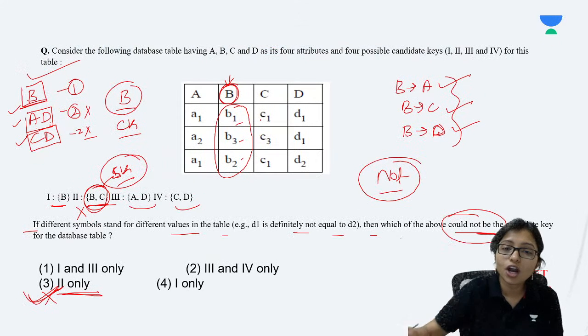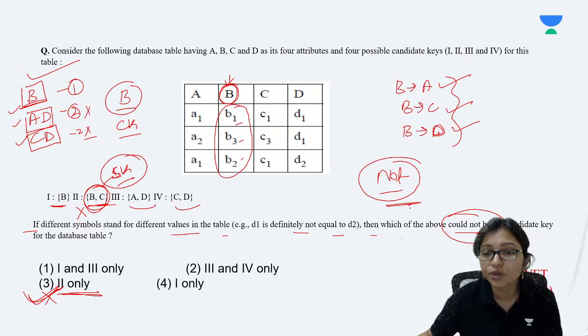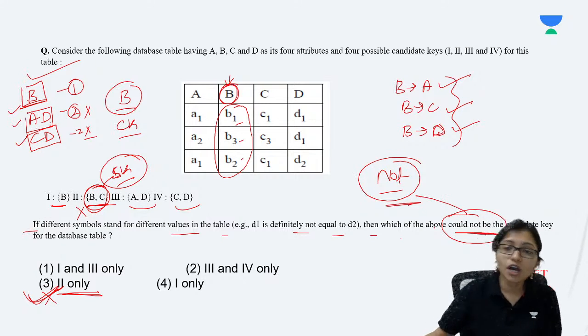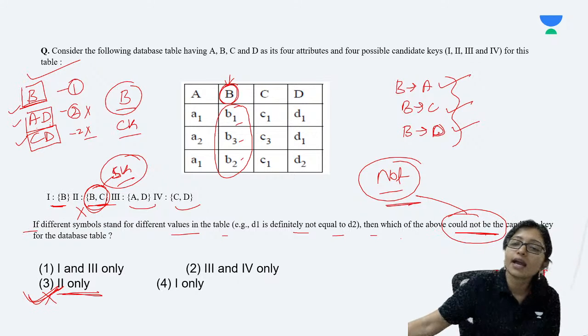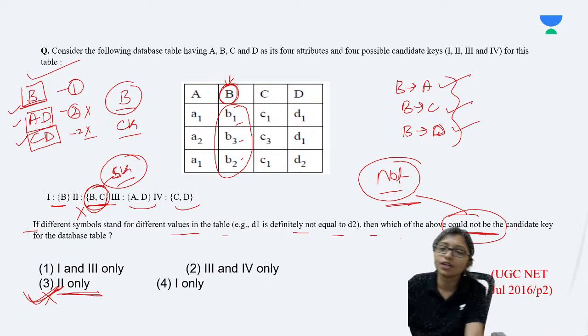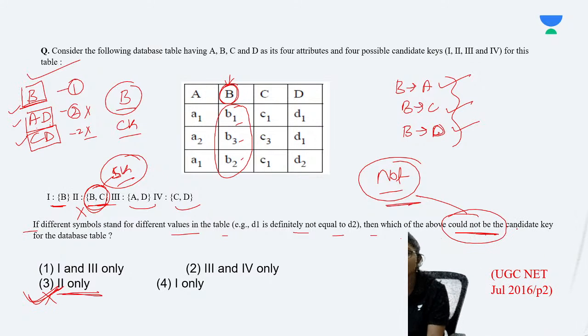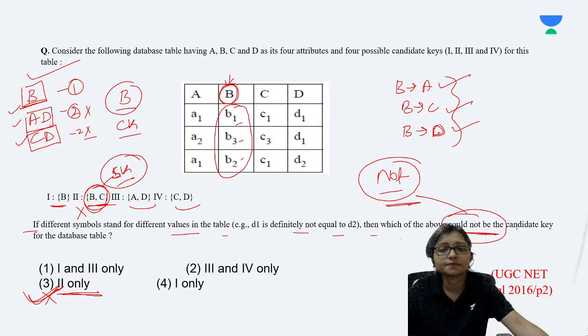It was not. Why, Ammu, you are not checking? It could not be. Here was a "not". It could not be the candidate key. The question was that. That's why I went away and I told you to watch that very carefully. It was "could not be". Why are you not checking the question very carefully?